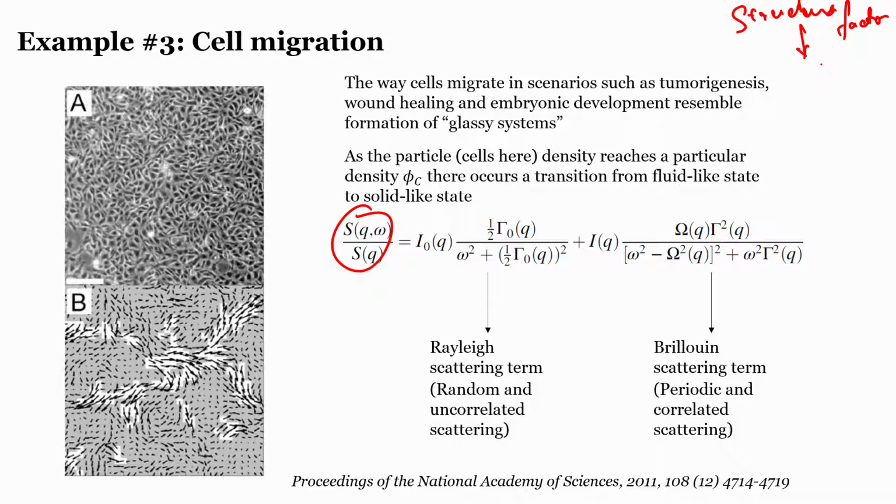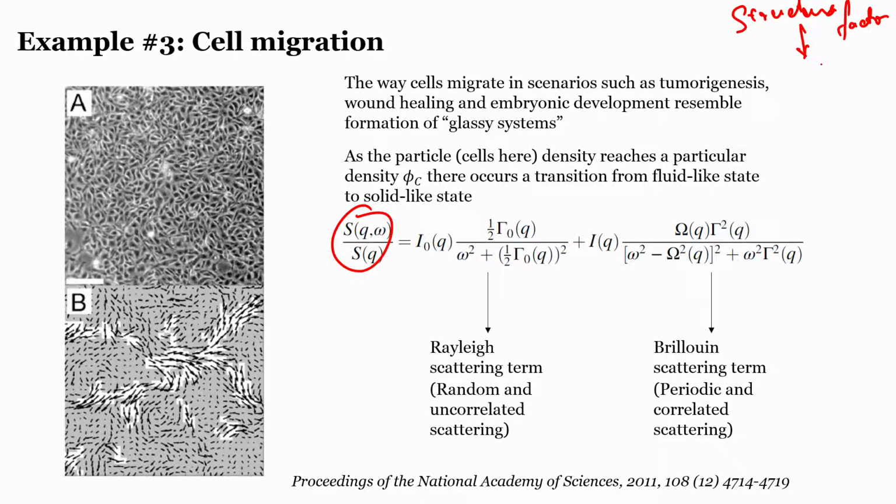And why do we do all these things? We do all these things to understand what is the associated disorder, what is the associated randomness in their growth, in their proliferation, or in their movement. This will give us an idea of how random the process is, how disordered the system is.